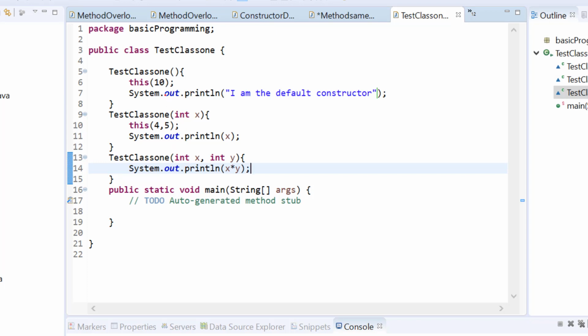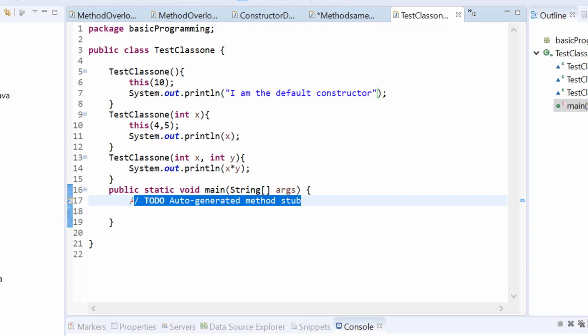So in which order does it print? First we are calling this constructor from the first one. So if we create an object for this one, then it calls this one, but again we are calling this one, so it comes here. So first it should print a multiplication of 4 and 5, 20, and then it comes here and it prints a value of 10 because we are passing 10, and then it comes here and it says I am the default constructor. So 20, 10 and I am the default constructor. These should be printed in this order.